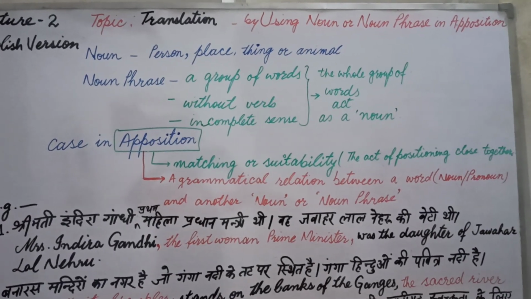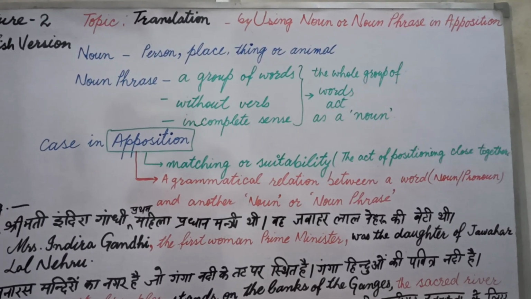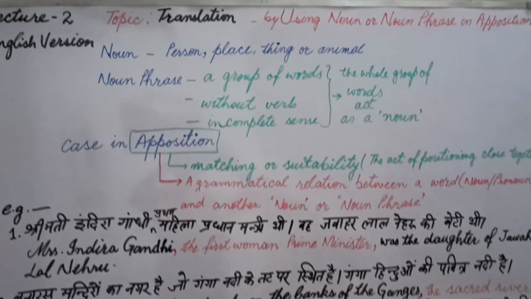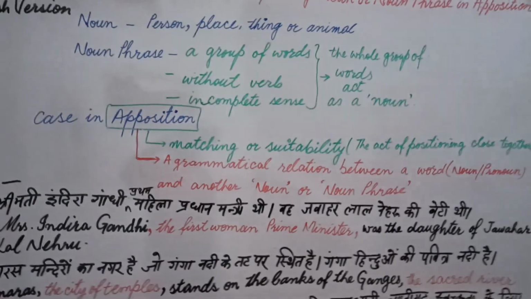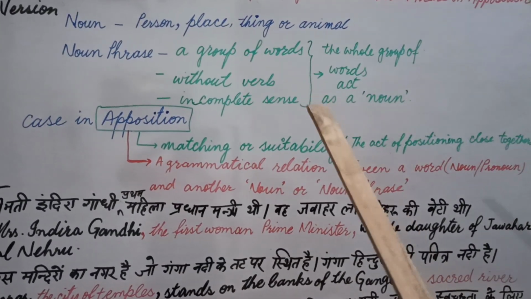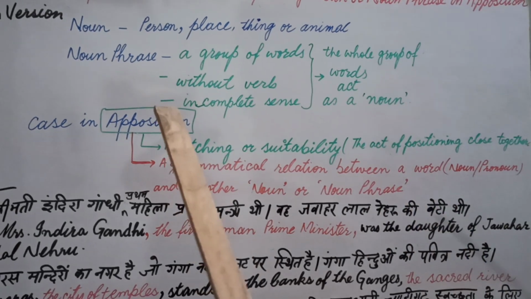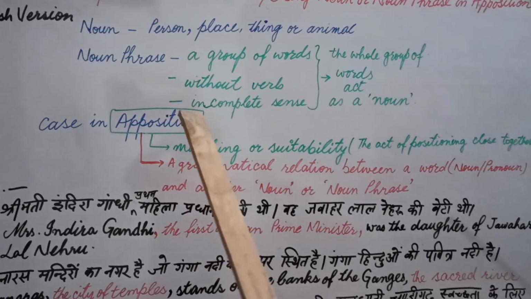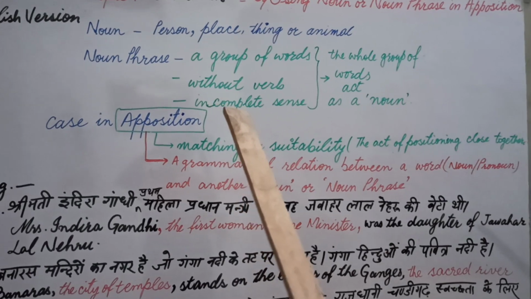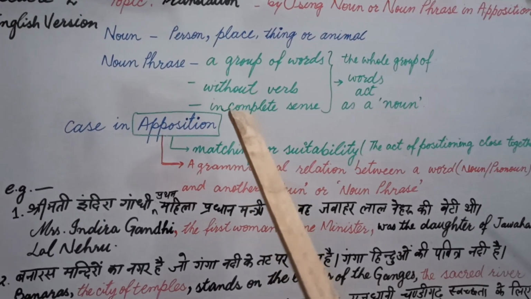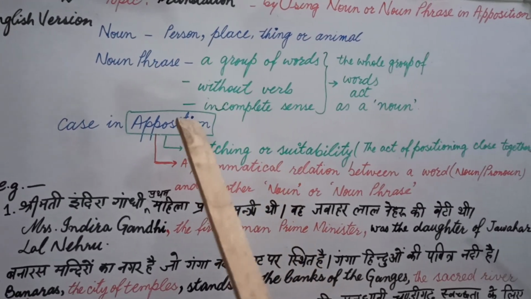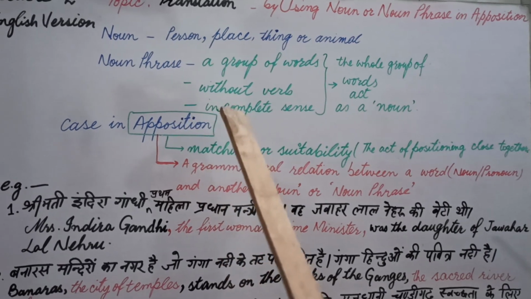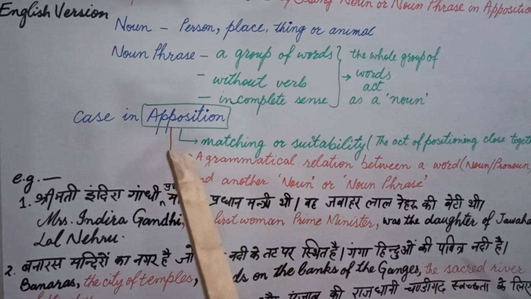Phrase actually is a group of words that has no verb and it has incomplete sense. And when all the group of these words act like a noun, it is called noun phrase. And we are going to use this noun phrase in our exercise. That is our main part of this exercise. And one more thing is there, how we are going to use this phrase. We are going to use this phrase in apposition.